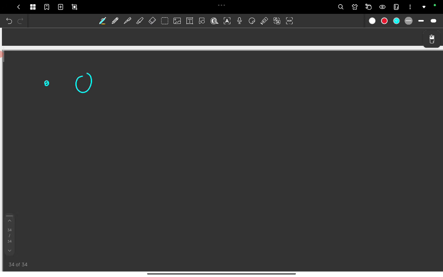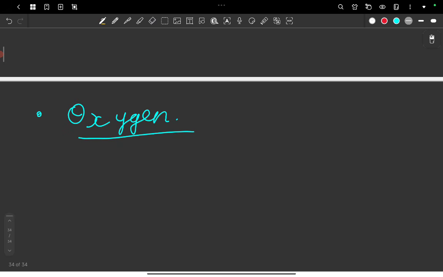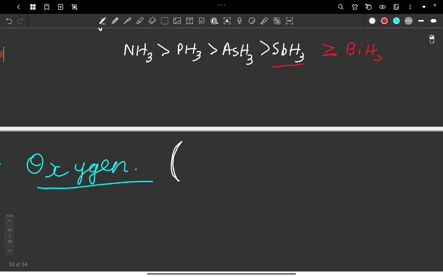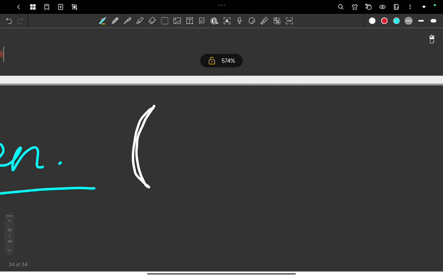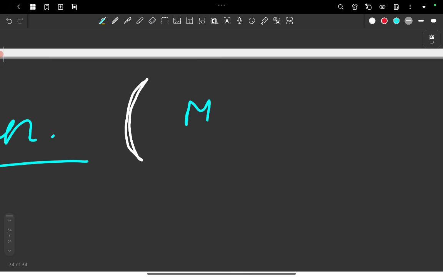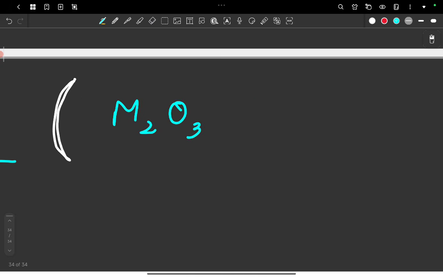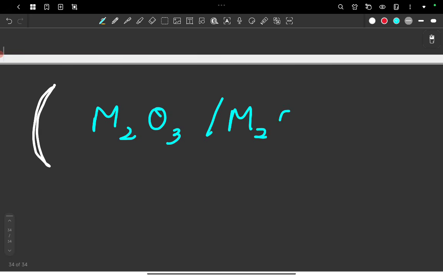And now let's talk about oxygen. Basically oxides, right? There was a topic in NCERT called oxides of nitrogen, but you don't have to study that in detail thanks to the revised syllabus. But you still have to remember some compounds with oxygen. So what do they make? They make either M2O3 or they make M2O5.